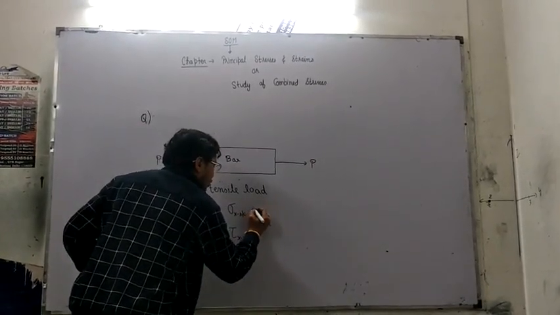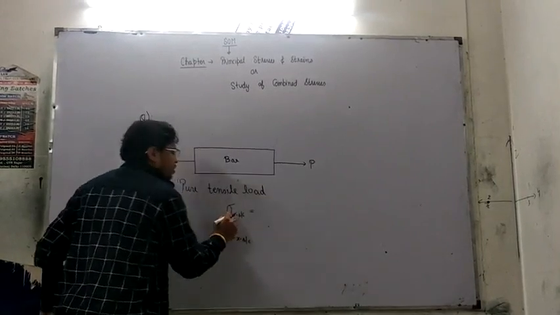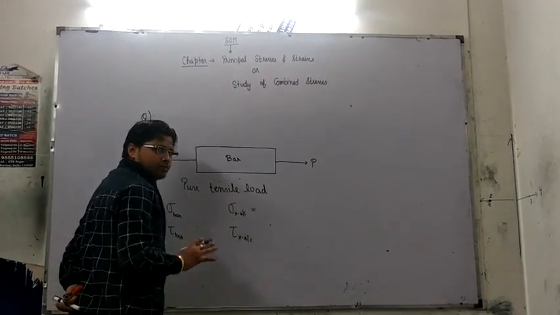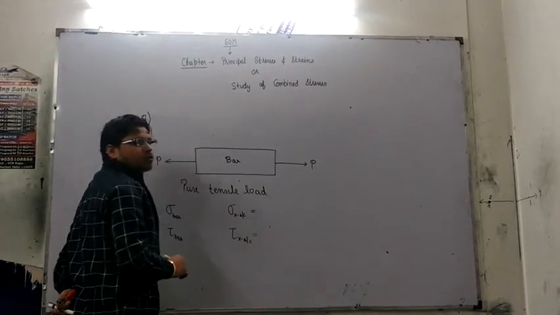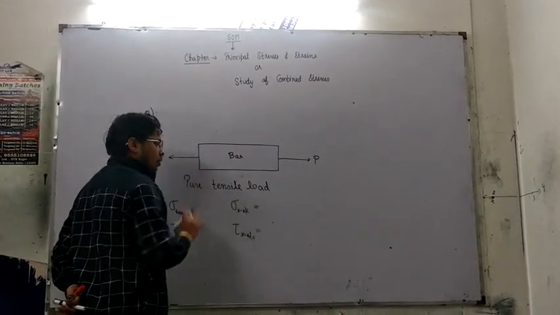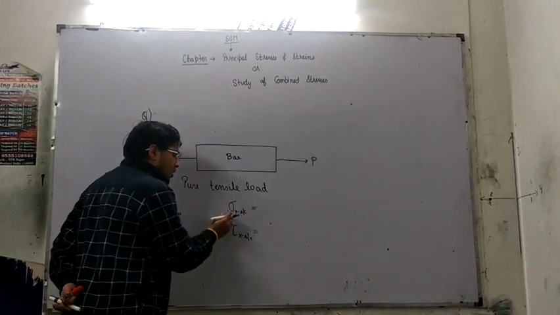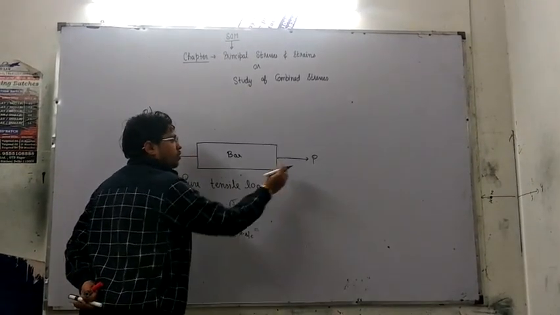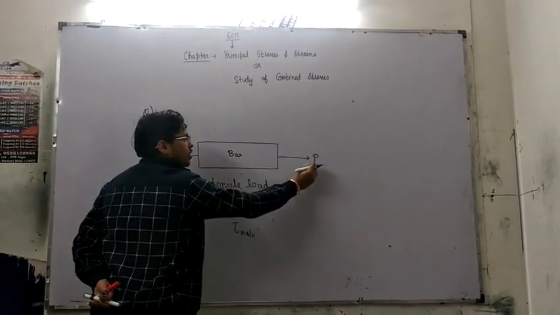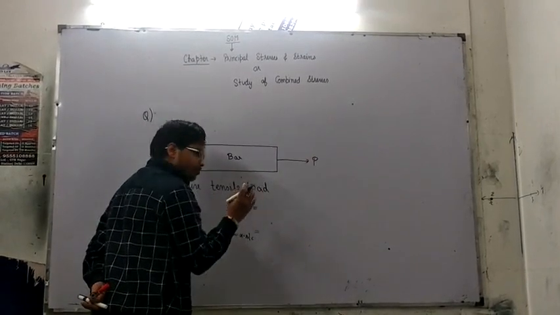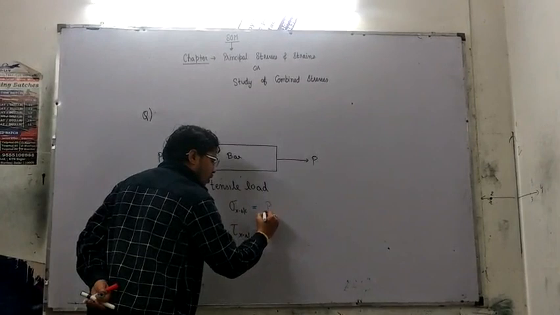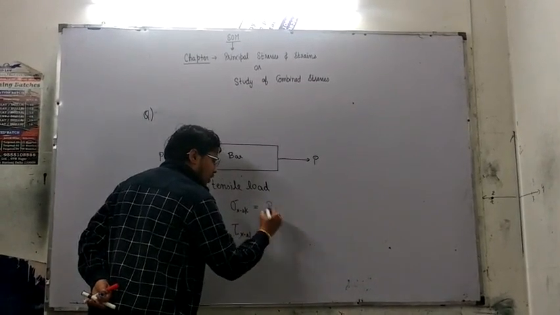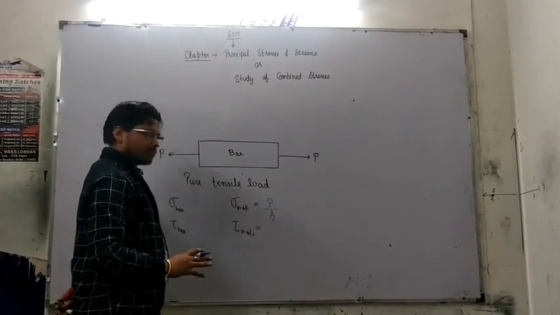Now, on the cross section, I just want to know whether this stress will be equal to 0 or not. And I also want to know, will this stress be equal to 0 or not whenever a pure tensile load is active? See, normal stress always comes from normal load. Now this is normal stress, so normal load upon cross-sectional area. We have already studied this.